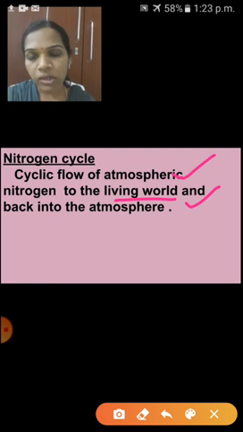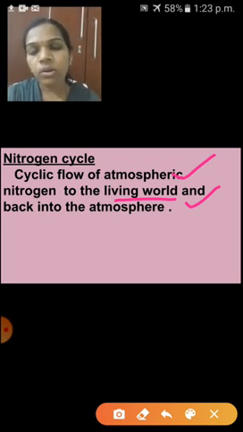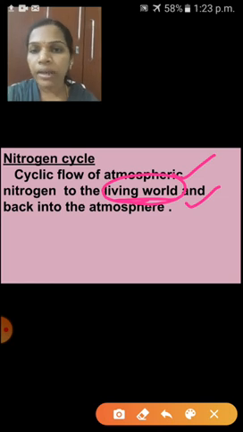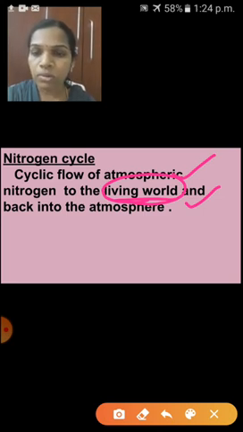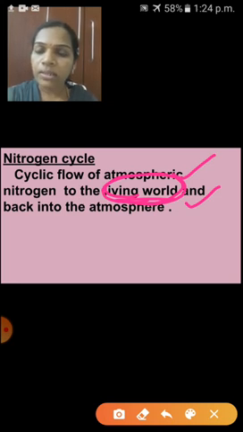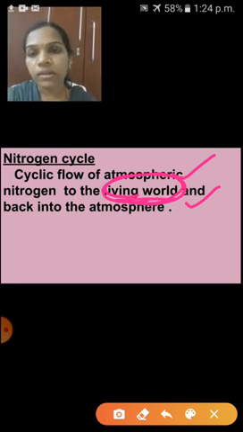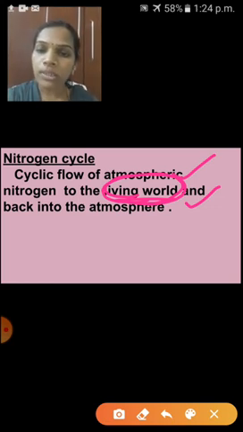Atmospheric nitrogen is converted into nitrogenous compounds, and who will absorb that? Plants and animals. From the plants we are getting it, and from animals, and again it goes back into the atmosphere. That is a very important thing. If we only keep taking it, the nitrogen level is reducing, isn't it? So from animals and plants, it goes back to the atmosphere. That is called the nitrogen cycle, one of the most important biogeochemical cycles. Children, what are the main processes of the nitrogen cycle? Next session I will teach.